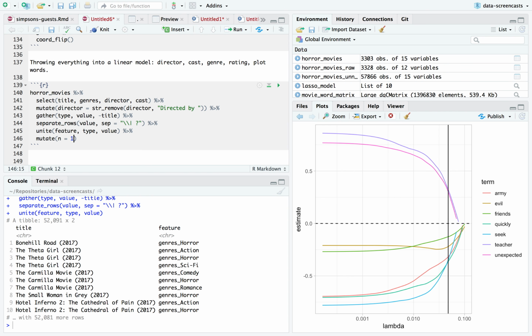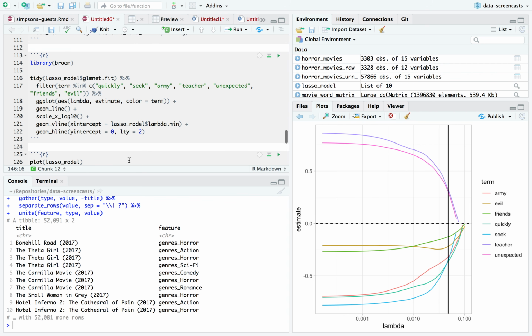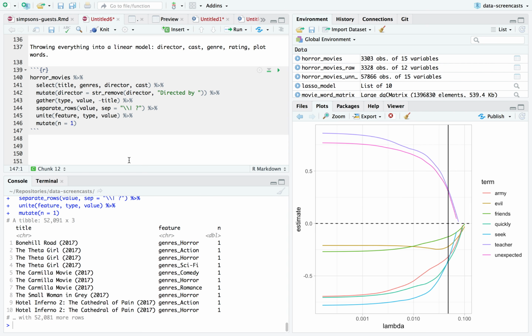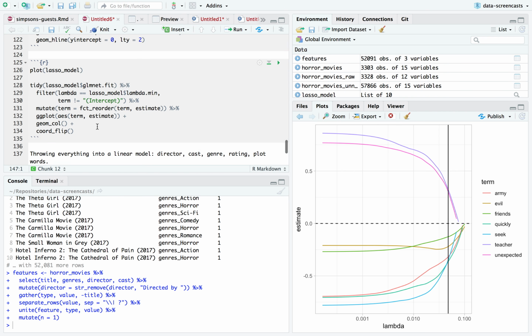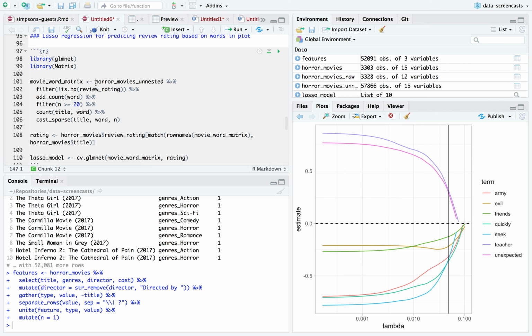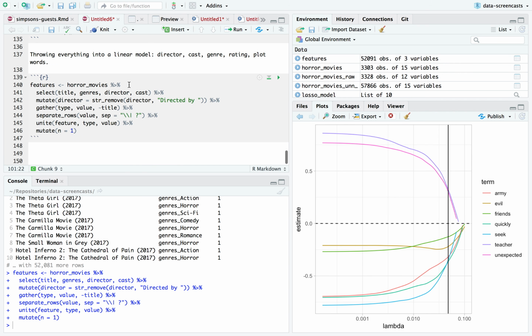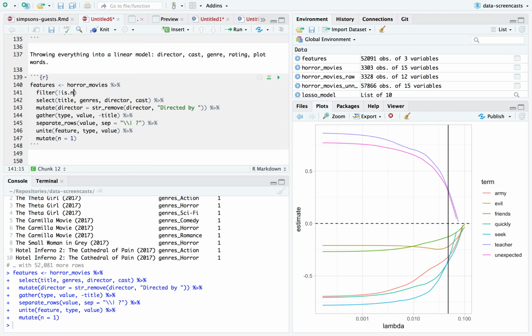n equals 1. What am I doing throwing in n equals 1? You're going to see in a moment. These are my features that are not words. And now I can take my horror movies and nest them, combining them in. Oh, I'm probably going to filter not is NA review rating.